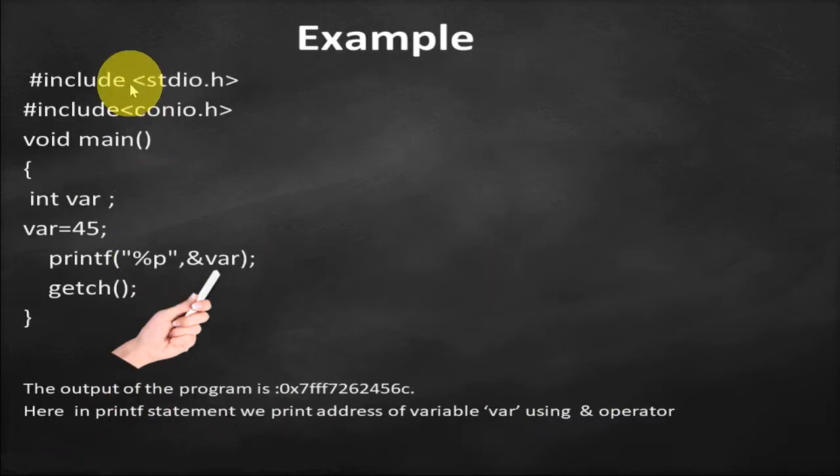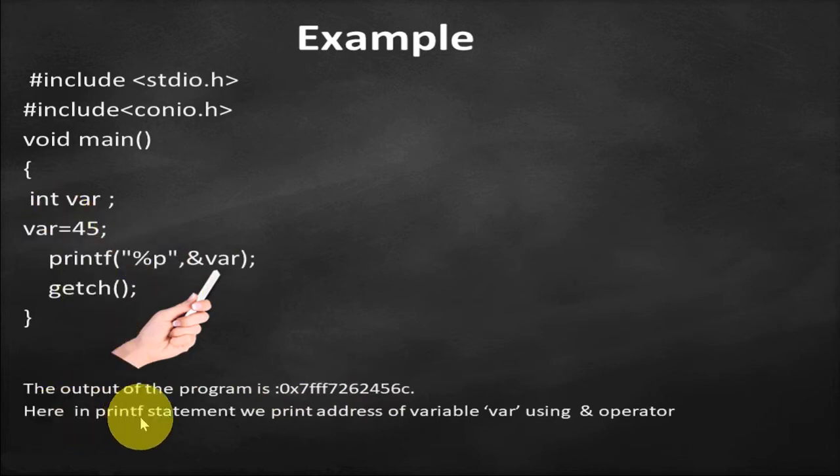See, in this example I have declared a variable var and assigned a value 45 to it. Now if we want to print the address of this variable, I have to use printf %p &var, and the output of this program is 0x7ff, and this output is the memory address of this variable var.